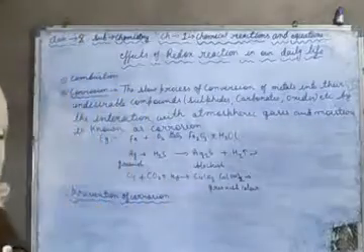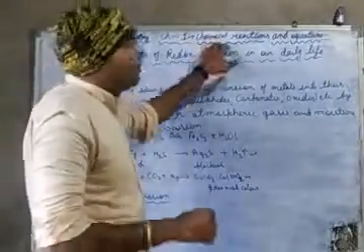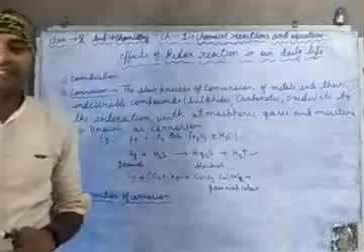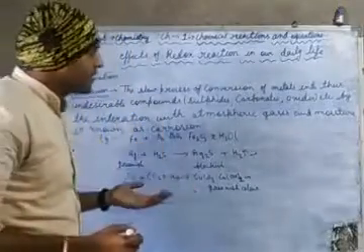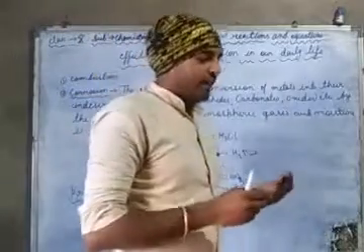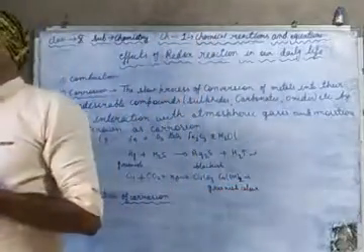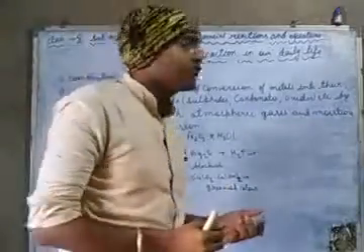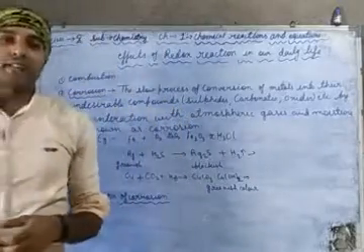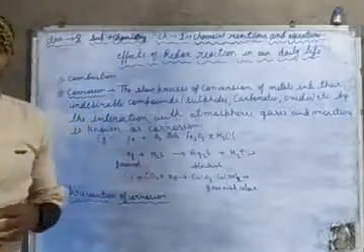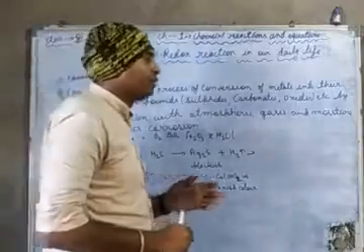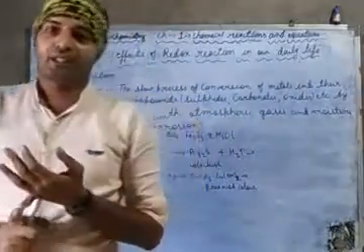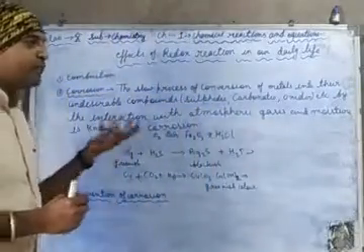Now, I'm going to start, or have already started, chemical reactions and equations for class 10. In previous classes, we have done many topics like types of chemical reactions. The last topic we have done is redox reactions. So, what is a redox reaction? A reaction in which both oxidation and reduction take place simultaneously is known as a redox reaction, and we have seen many examples.